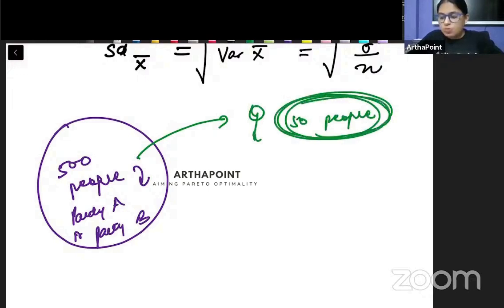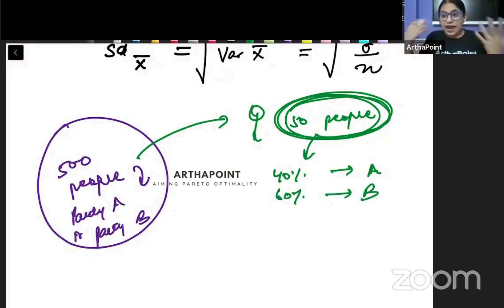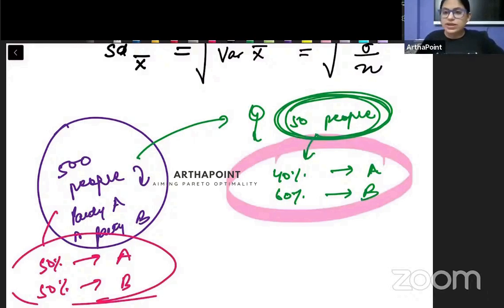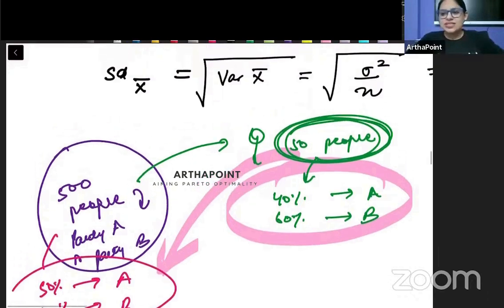Whatever result comes here, suppose in these 50 people, 40% say they voted for A and 60% say they voted for B. In reality, when the actual results come out, maybe actually 50% had voted for A and 50% had voted for B. So in the sample that you have collected, there may be some error that you might have committed. Whatever information you are getting from the sample, whatever answer you are getting, it is going to be close to the population, but it will not be exactly equal to the population. There will be some error that you will be committing, and that error becomes the standard error.